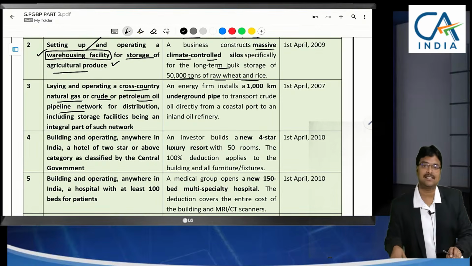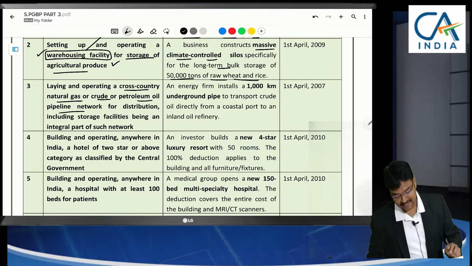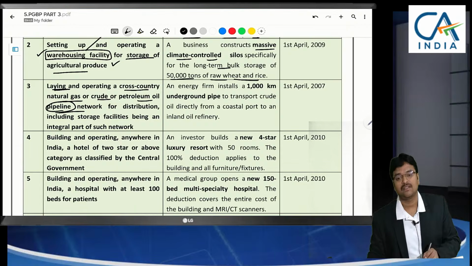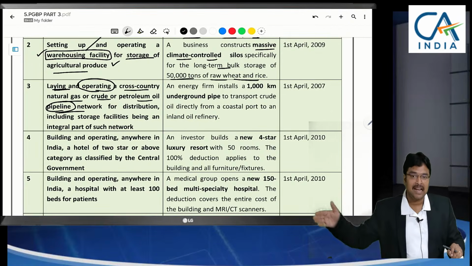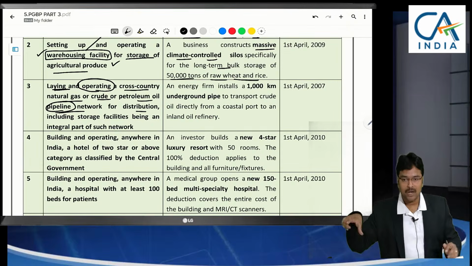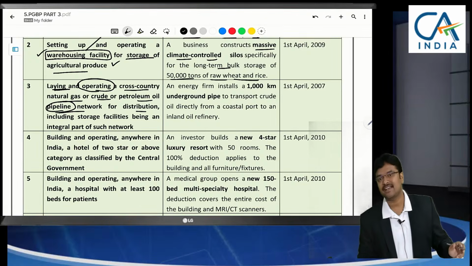Our business is not sale of petrol or crude oils. Our business is laying the pipelines and operating such pipelines. Any damage incurred, we are going to operate also. Laying and operating. We are in the business of laying such pipelines from country to country for distribution sake. Sir, to lay those pipelines, what is the capital expenditure we incur?